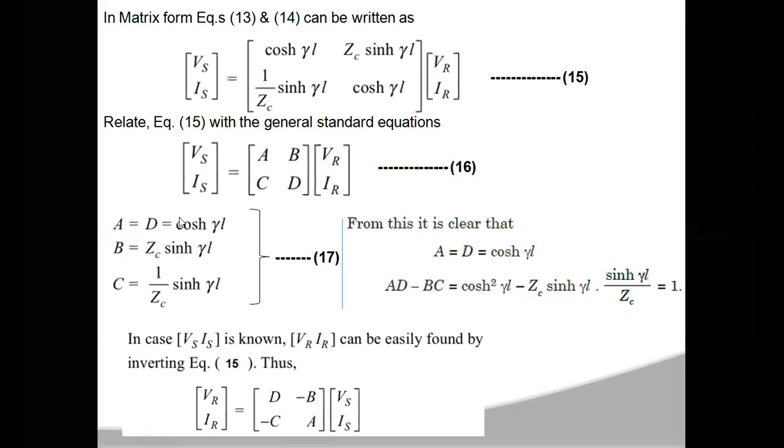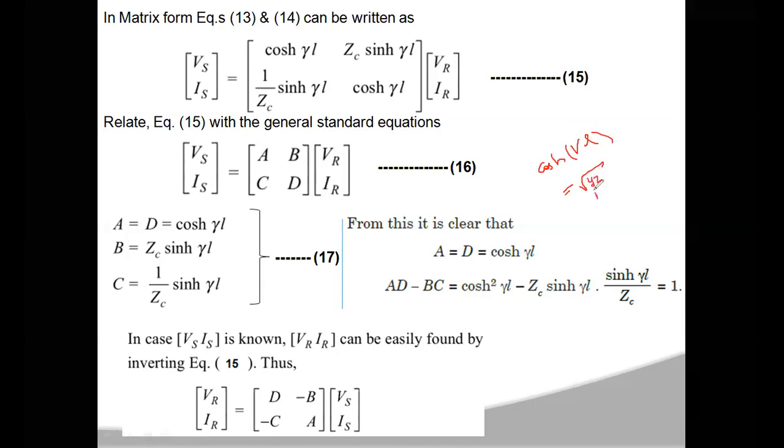If you observe the ABCD constants, the A value is cosh gamma L and the B value is ZC sinh gamma L. So in the hyperbolic functions sinh and cosh, you have gamma, which is a complex number. If you want to evaluate the A value, A is equal to cosh gamma L. So what is gamma here? It is the propagation constant, which is equal to the square root of small y into small z.